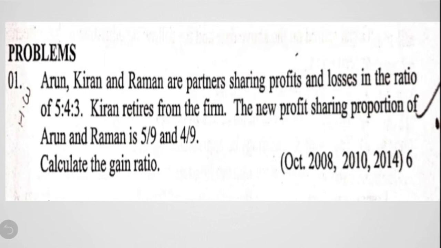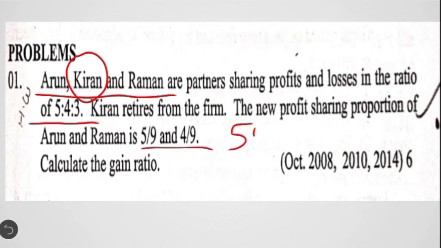In this question, it is given that there were 3 partners, Arun, Kiran and Raman, and their old profit sharing ratio was 5:4:3. Now, the second partner, that is Kiran, has decided to retire from the firm. The business of the firm will be continued by the other remaining partners, that is Arun and Raman, and their new profit sharing ratio is given as 5:4. So here we know the old profit sharing ratio and the new profit sharing ratio, and based on this we have to calculate the gain ratio.